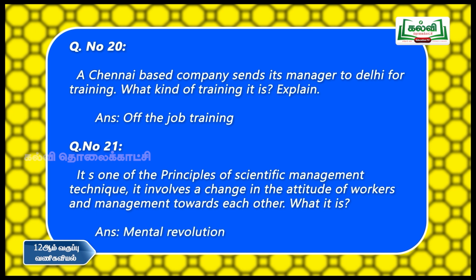Here the exact answer is mental revolution, because both the employees and the employer must join together in order to achieve the objective of the company. For that, both of their objectives and attitudes must be directed and coordinated with each other. So the answer is mental revolution.